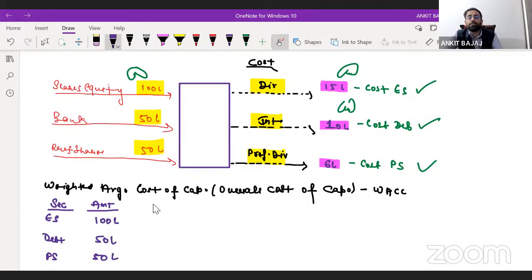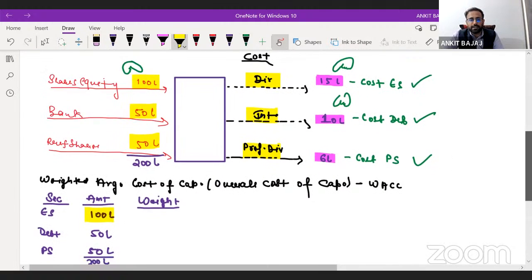Now, first we have to understand the weight concept, because we are using weighted average cost of capital. So we have to find the weight of each source in total capital. Total capital is 200 lakh rupees. If I ask what is the weight of equity shares as compared to total capital, the equity share amount is 100 lakh and total capital is 200 lakh.